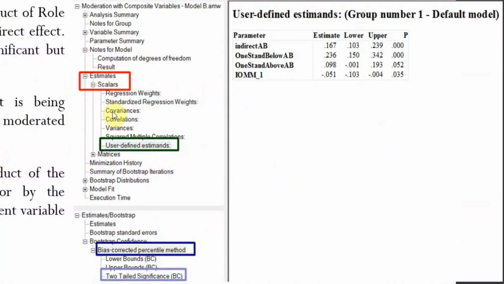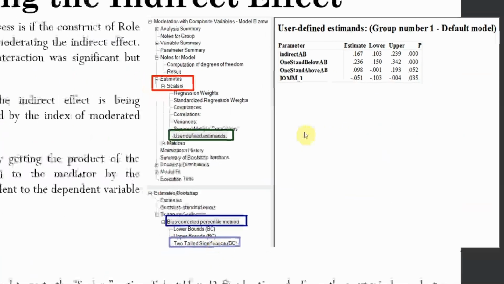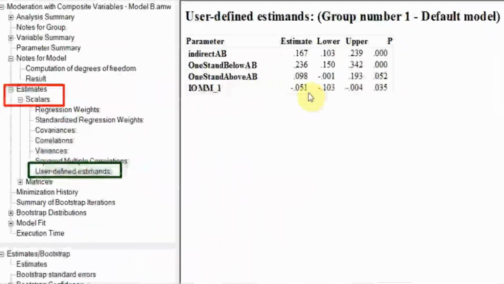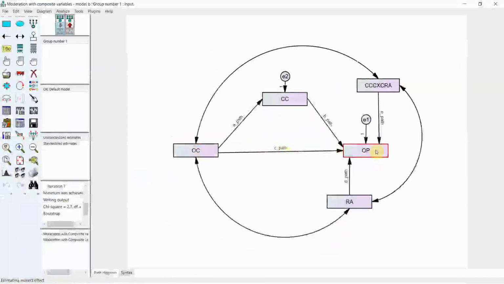Again, estimates, scalars, user-defined estimates, bias-corrected percentile method, two-tailed significance. The analysis examines if the slope is significantly different than 0, which indicates that moderated mediation is taking place. Is it taking place here? Yes, it is taking place. So we can say the indirect effect from OC to OP through CC is being moderated by role ambiguity. That is, the strength of this indirect relationship changes with your moderator included in the model.